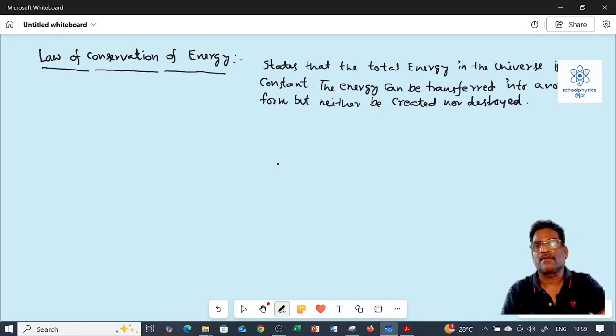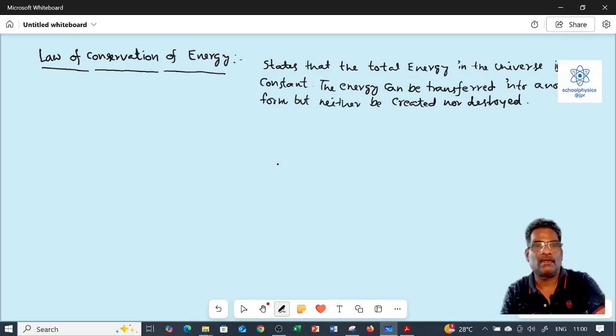Similarly, when a coconut falls from a coconut tree, the energy of the coconut is transferred from potential energy to kinetic energy.